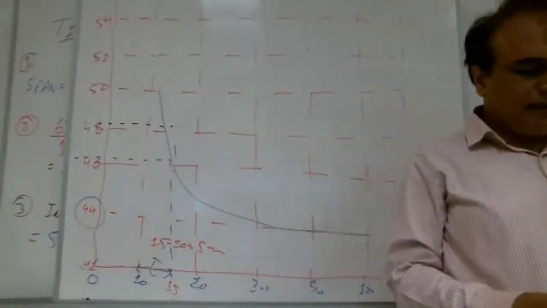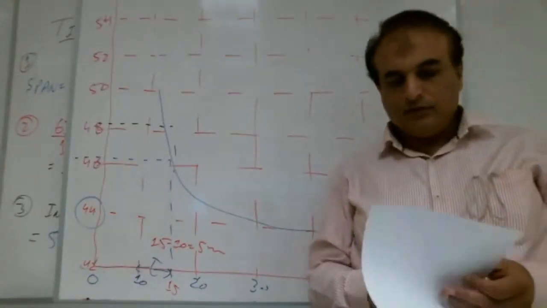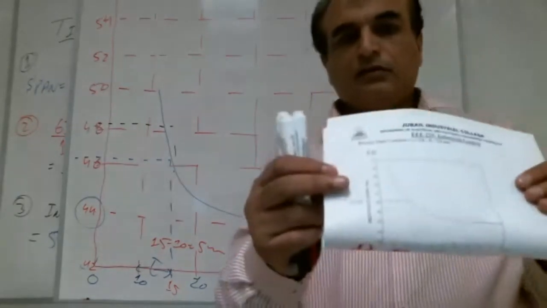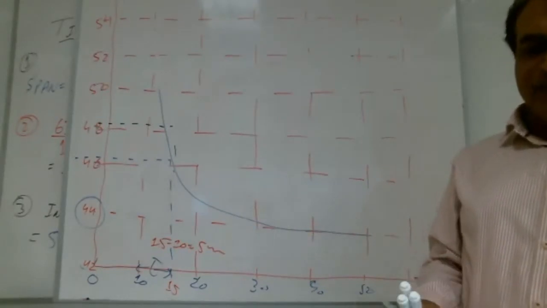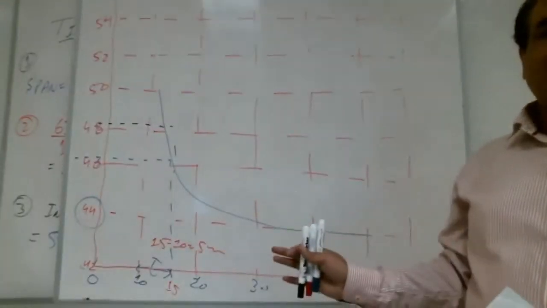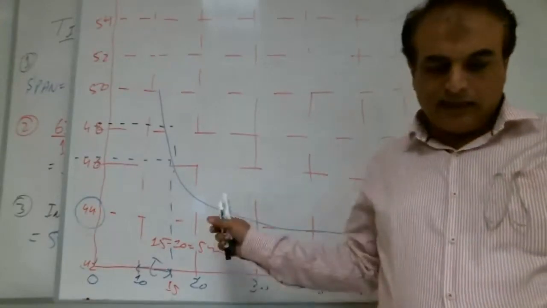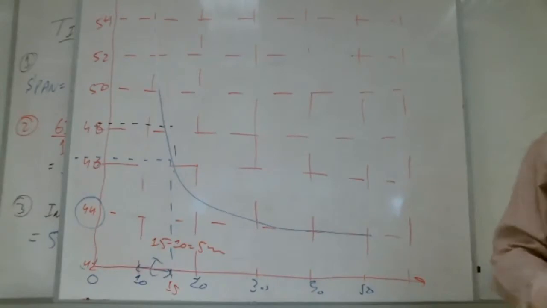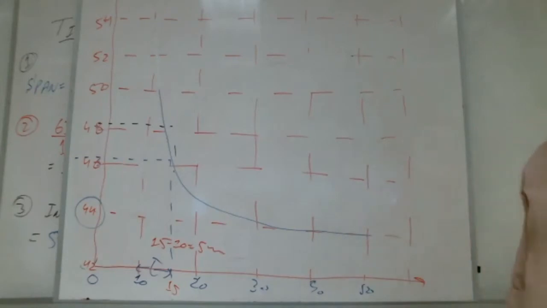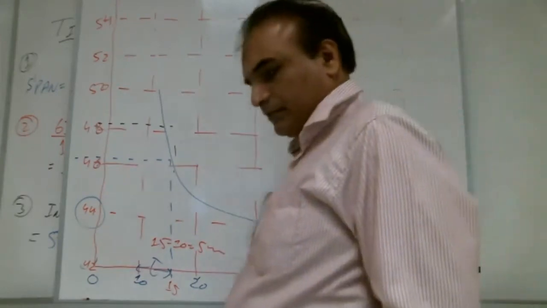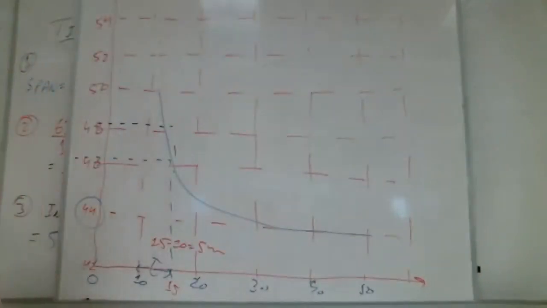And again, it is solved in the book. See here. This is the problem, and it is solved in the book. The book solution, if you want to follow that way, you can. If you want to follow this way, you can. But this one is the better way and very logical. Here you don't need to think anything, and everything will be automatically solved. Any question up to here, Shabab? Please ask. Yes, brother, any question up to here? I hope no, sir.